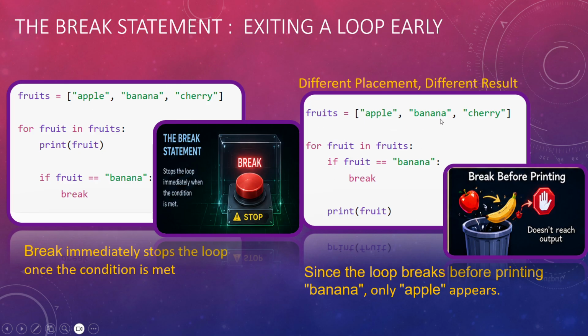Now look at this code. Now fruits is equal to apple, banana, cherry. For fruit in fruits, if fruit is equal to banana, break. So first it will check apple, so apple will be printed. Next it will check banana. Yes, it's banana, so it will break here. So in this code, it will not print banana. It will go out of the loop. So where exactly we write the break statement depends on which code should be executed. Got it? Got these two. So with different placements you will have different results.